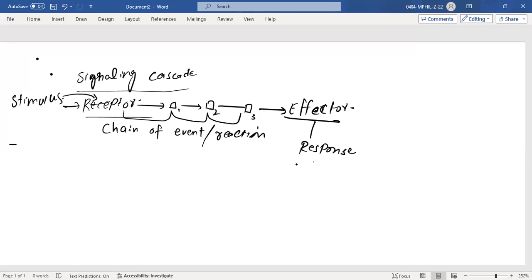Any signal coming from outside or inside, once perceived by this receptor, has to go through all these steps, 1, 2, and 3. It cannot jump over these steps. It has to follow them if it is going to show any specific response.